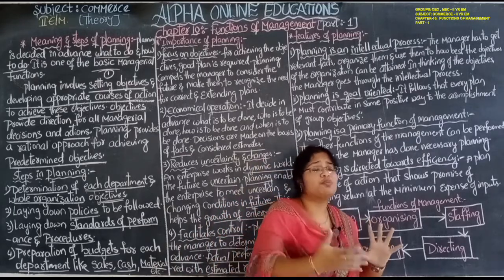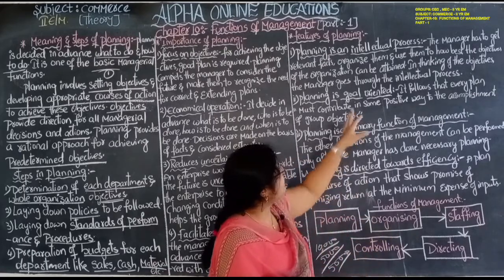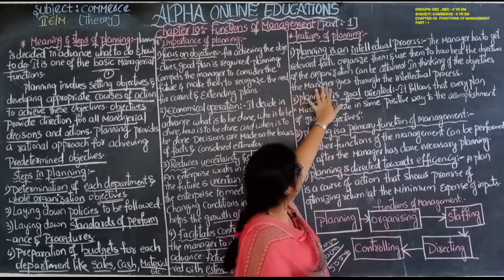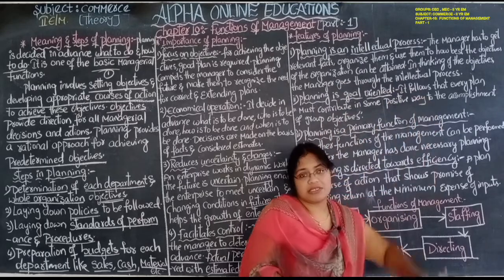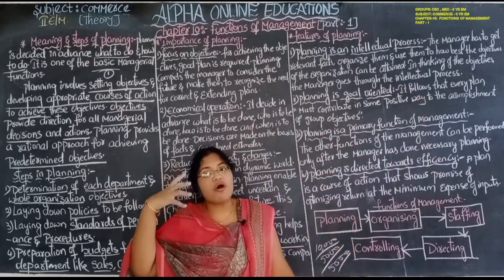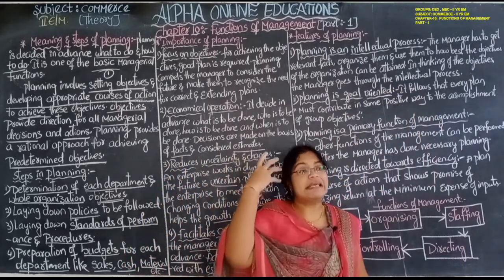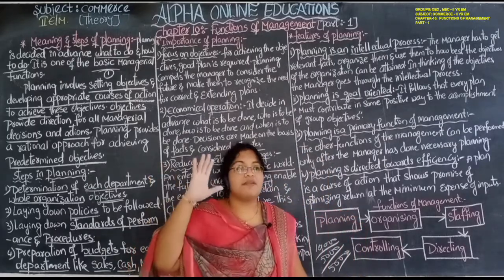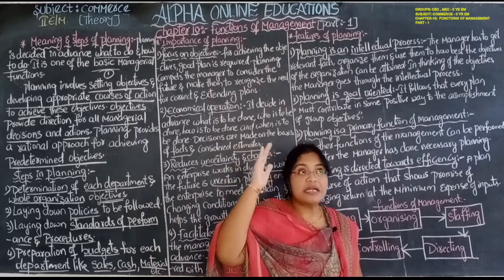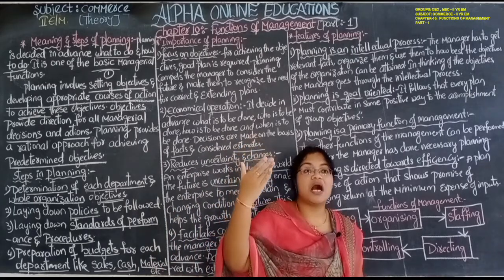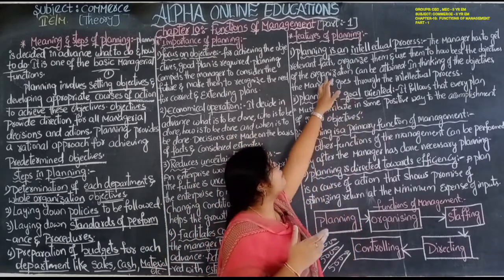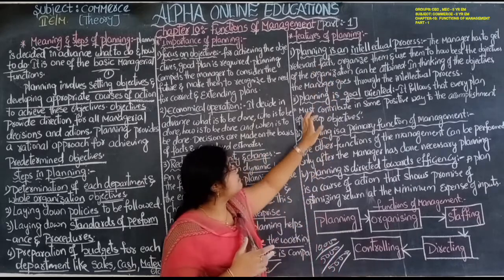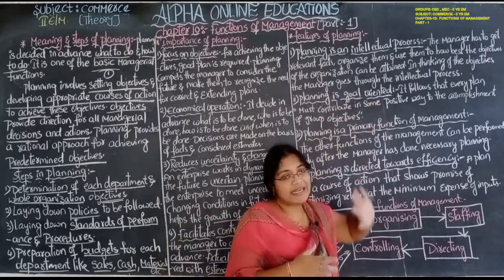In thinking of the objectives, the manager goes through the intellectual process. Intellectual means he will go for a deep study and deep thinking, a single person going into deep understanding about the facts available to him. Okay, next, planning is goal oriented.